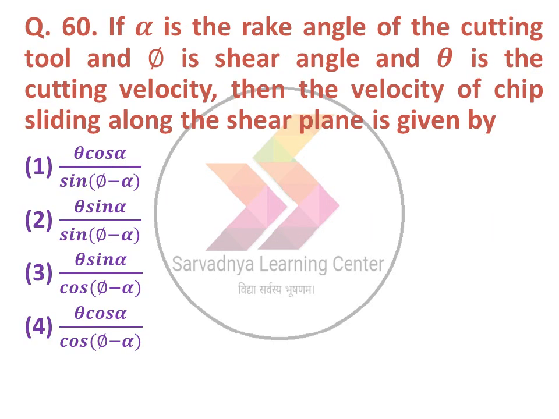Next question, if alpha is the rake angle of the cutting tool and phi is the shear angle and theta is the cutting velocity, then the velocity of chip sliding along the shear plane is given by: 1 theta cos alpha upon sine of theta minus alpha, option 2 theta sine alpha sine of phi minus alpha, option 3 theta sine alpha upon cos of phi minus alpha, option 4 theta cos alpha upon cos of phi minus alpha. The correct answer is option number 4, theta cos alpha upon cos of phi minus alpha.